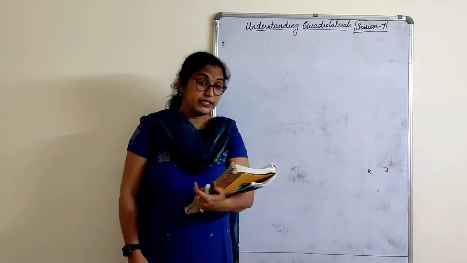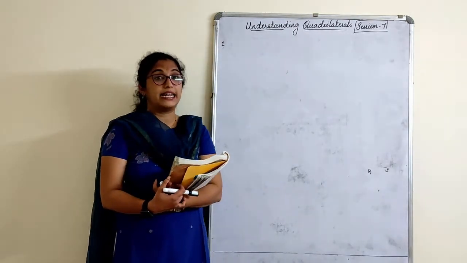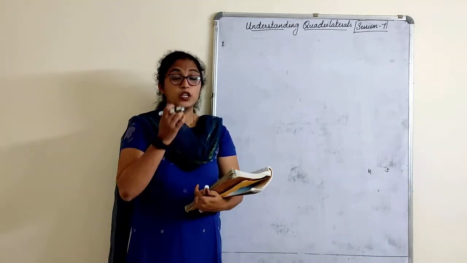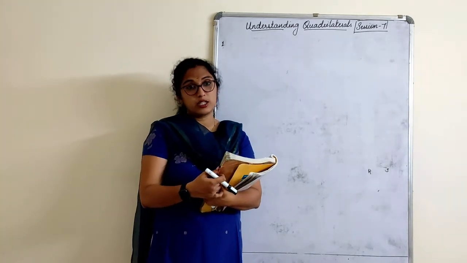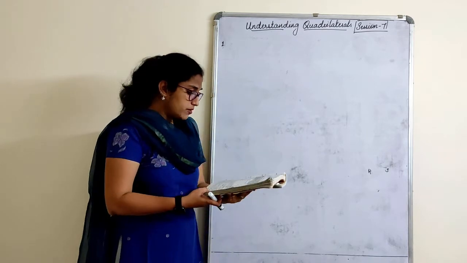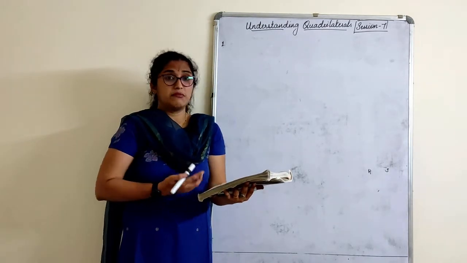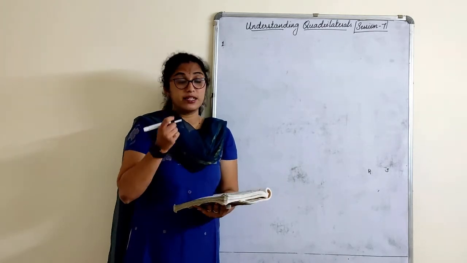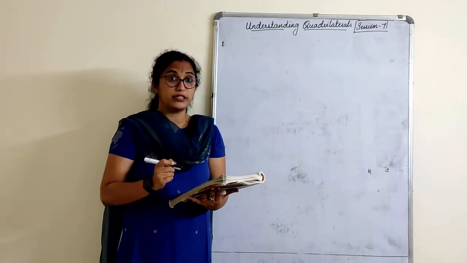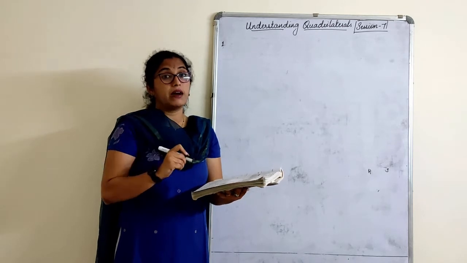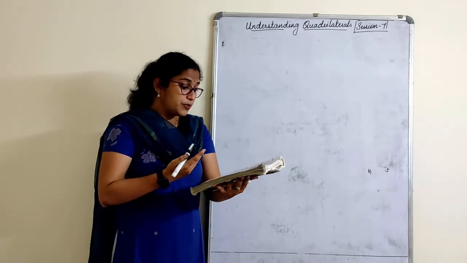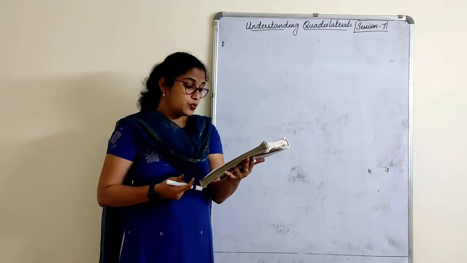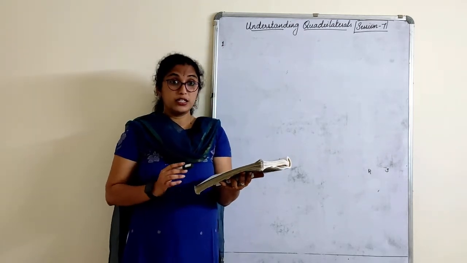Good morning. We will start session 7 on the chapter Understanding Quadrilaterals, and this is the last session of this chapter. We'll be doing squares and square roots next. In today's exercise there is nothing much I can write on the board, so I would like you all to sit with a pencil in your hand along with your textbook. You can go on marking as and when I say, because it's all about true or false today. So the first one, state whether the following is true or false.